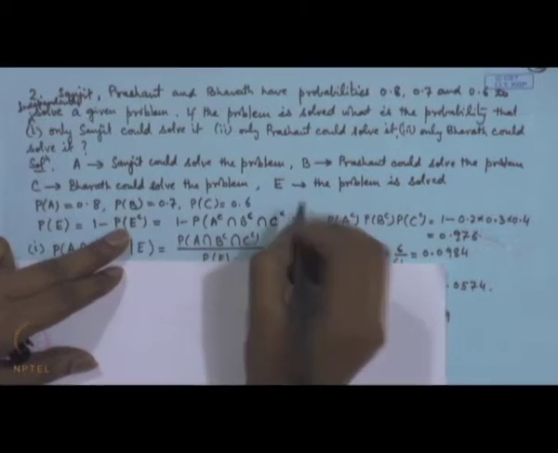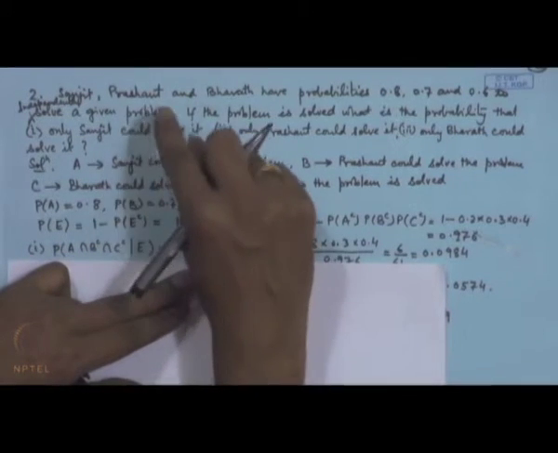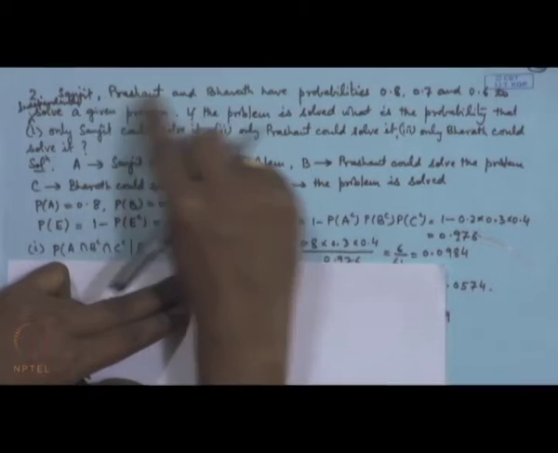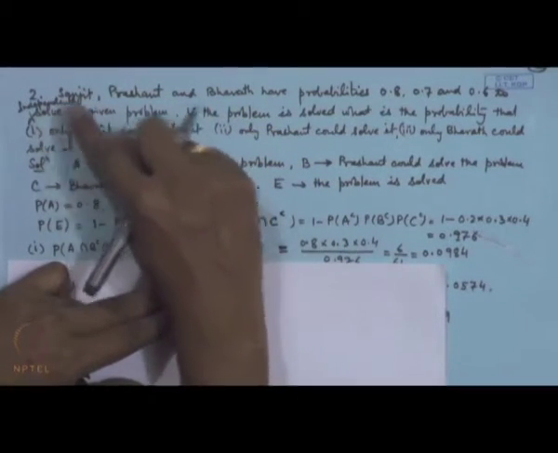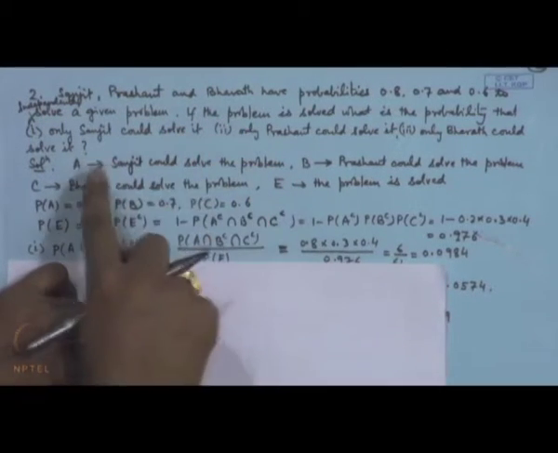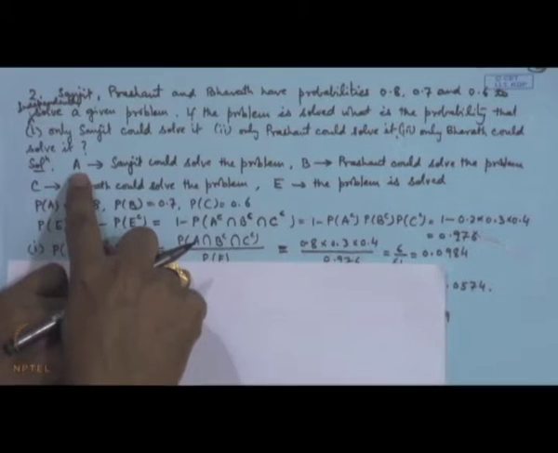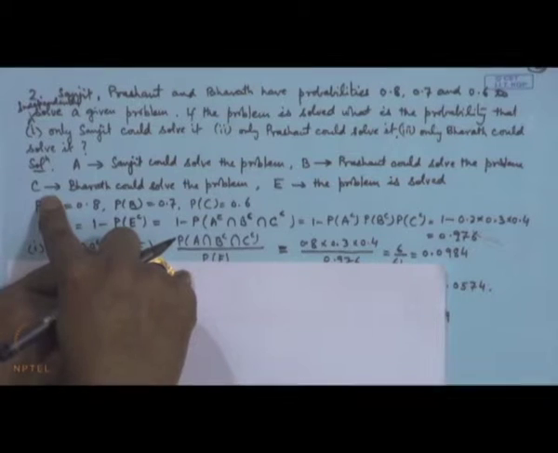Now, here we have used some property of the independence of events. We have assumed that these 3 students attempt the problem independently, and these probabilities are independent of each other. That means, in terms of events we can say that events A, B and C are independent.